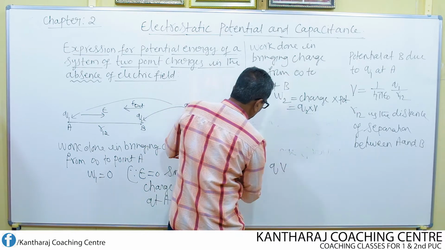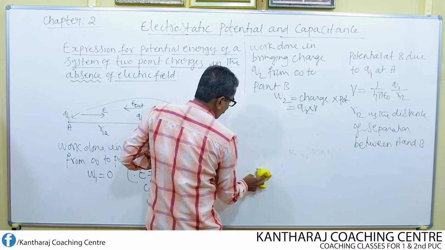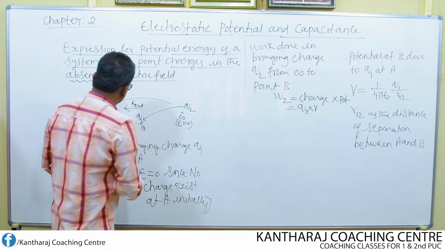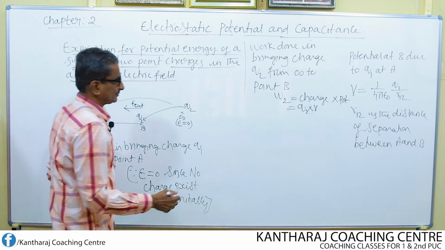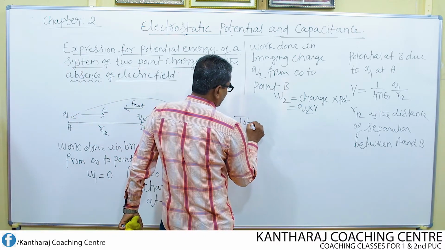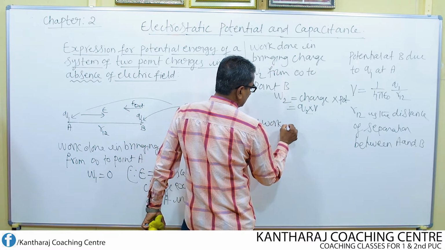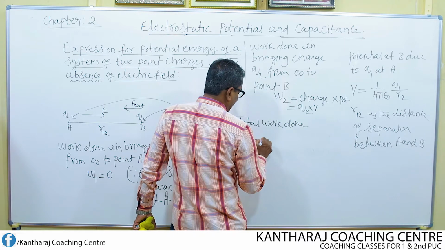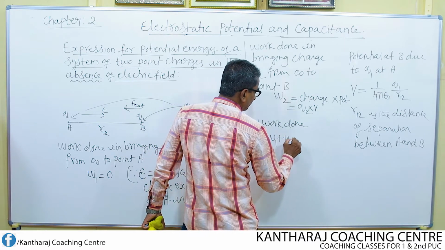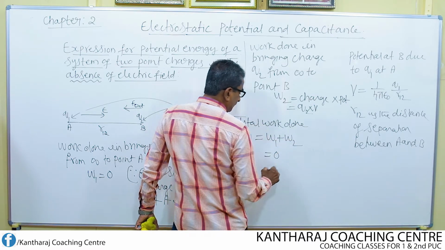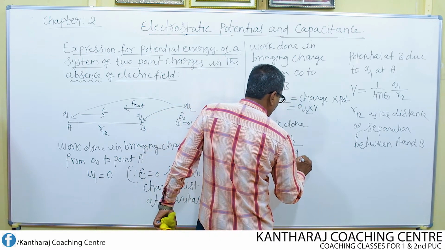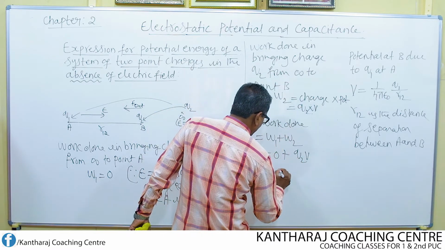This is not the total work done. Now, what is the total work done in setting up the system of two charges? Total work done is W equal to W1 plus W2. So W1 is already 0. What is W2? Q2 into V. What is V?